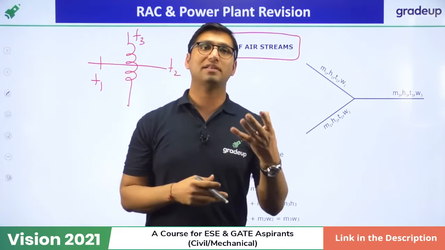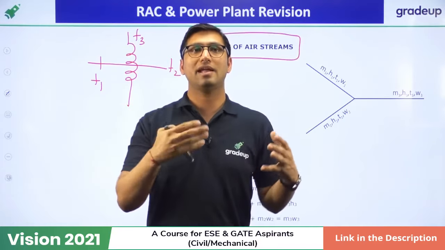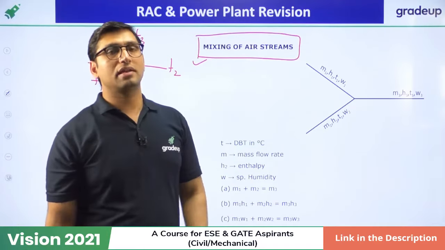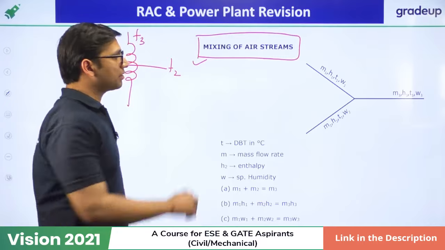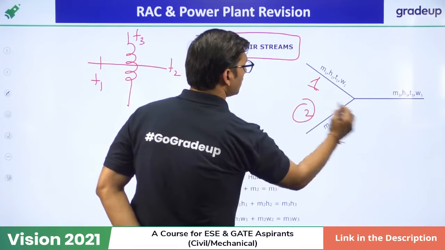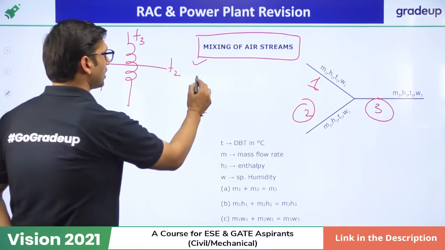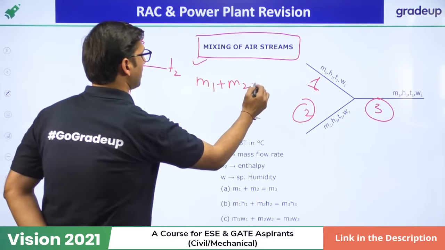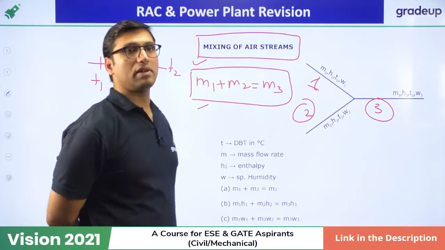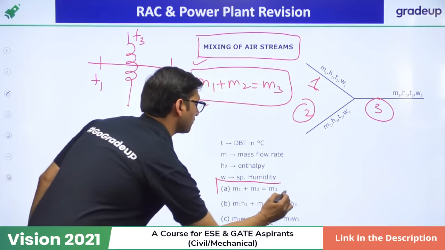So whenever you achieve this air conditioning process, there will be some mixing of air stream. There will be mixing of the air. Air stream is air particles, okay, so there will be mixing of the air particles. So there is a direct formula for mixing of the air particles. What will happen when mixing takes place? Suppose this is stream 1, this is stream 2, and this is the final stream 3. So when mixing takes place, the total mass M1 plus M2 will be equal to M3. Or the final mass of the third air stream will be equal to the sum of the mass of the first 2 air streams. So that will be the total mass.